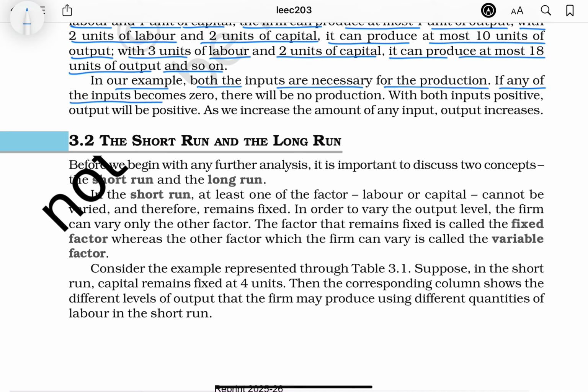If any of the inputs become zero, there will be no production. With both inputs positive, output will be positive. As we increase the amount of any input, output increases.